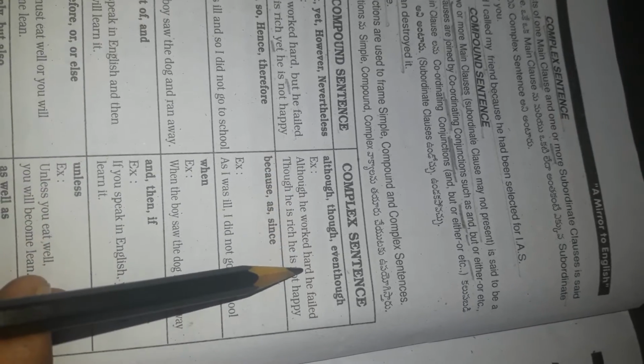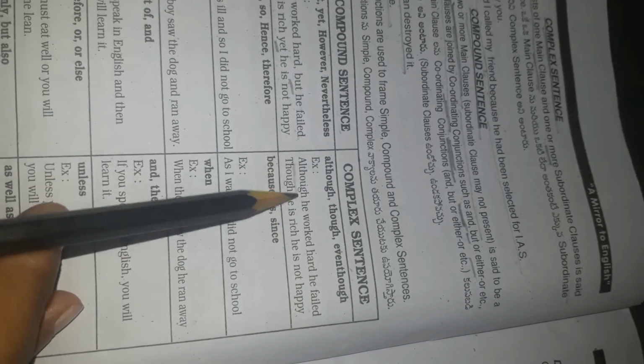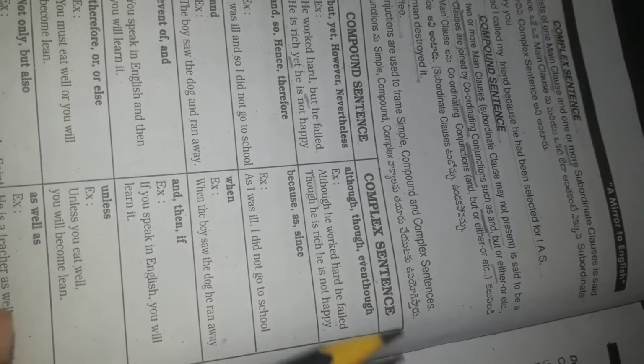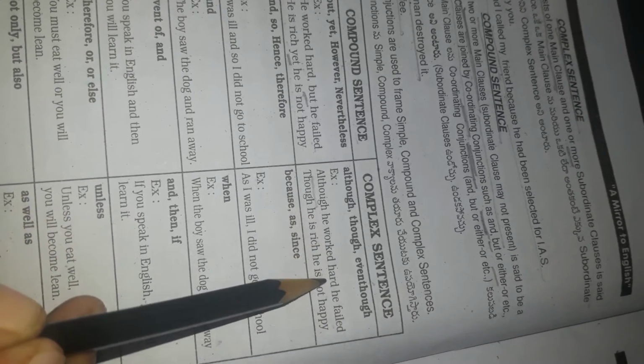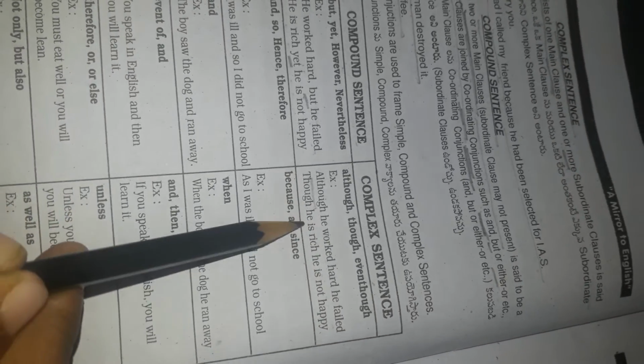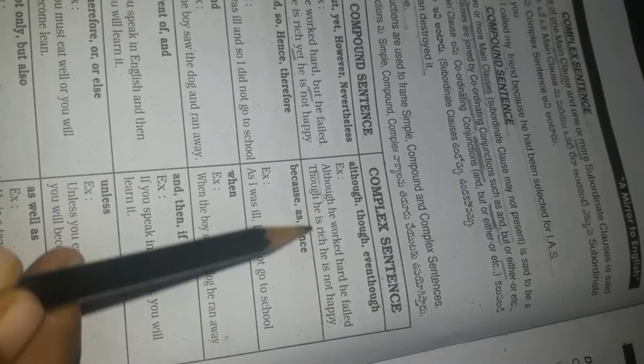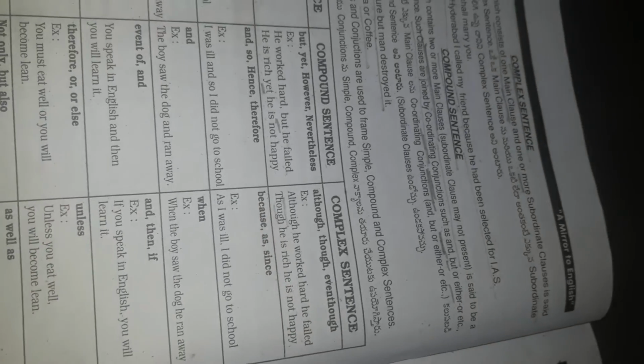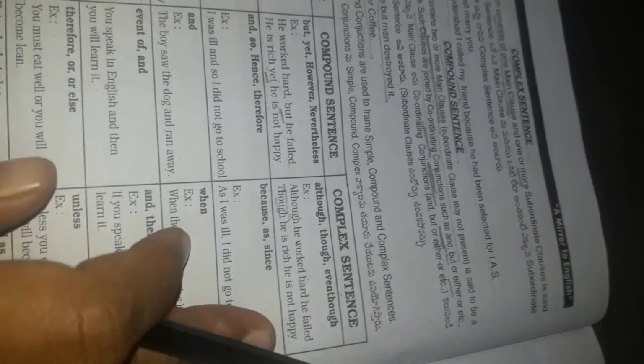In complex sentence: although he worked hard, he failed. Though he is rich, he is not happy. Like this it will be.